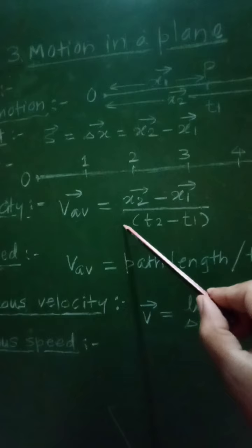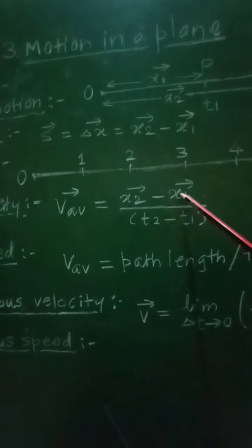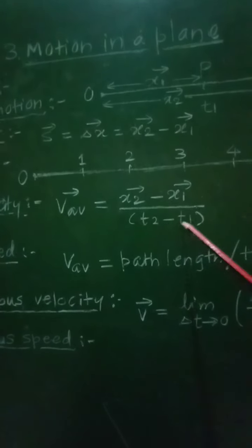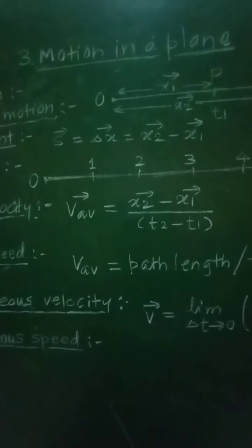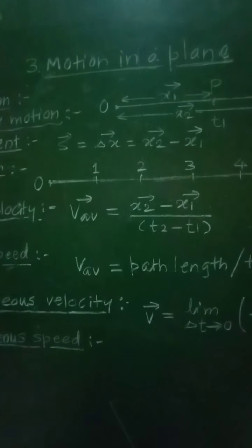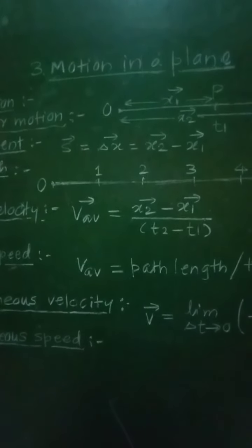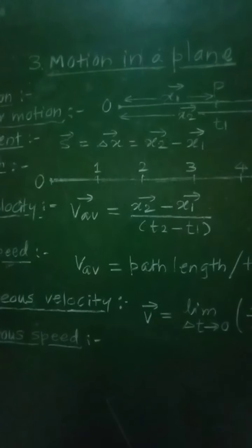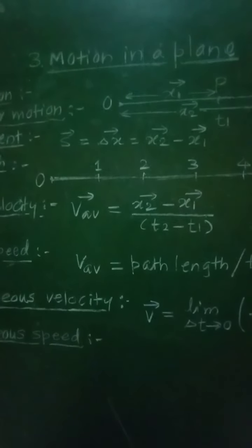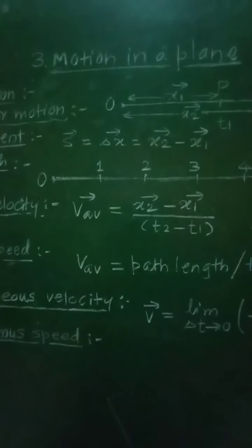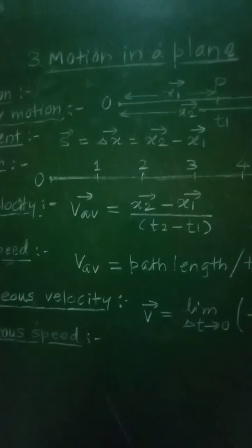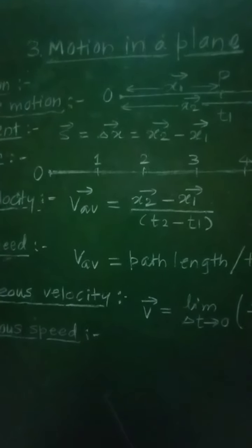So v average equals x2 minus x1 upon t2 minus t1. This is a vector quantity, that is, average velocity is a vector quantity. Its SI unit is meter per second and its dimensions are 1 in length, 0 in mass, minus 1 in time.